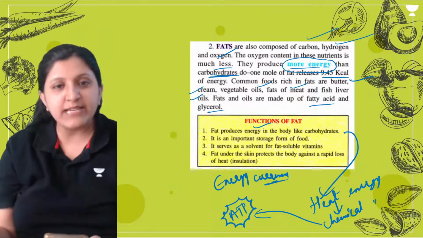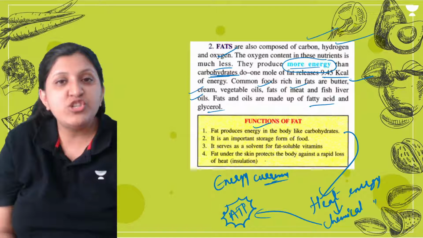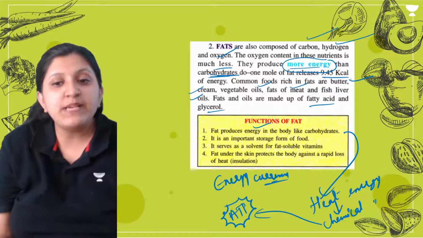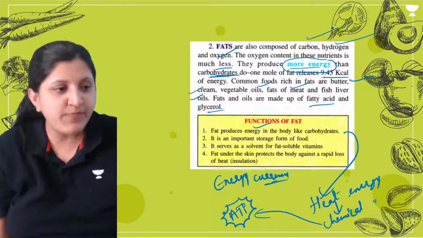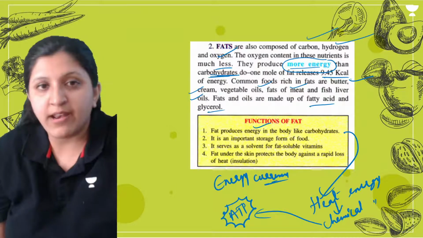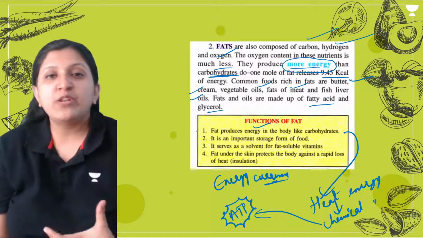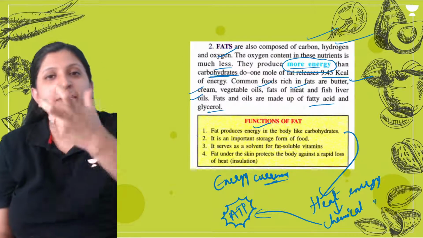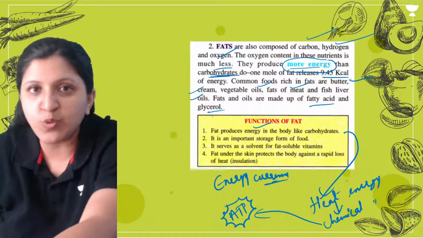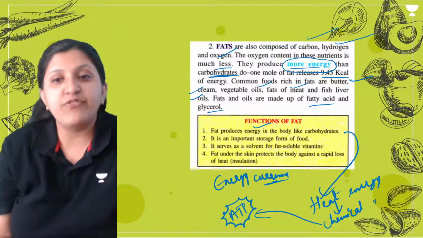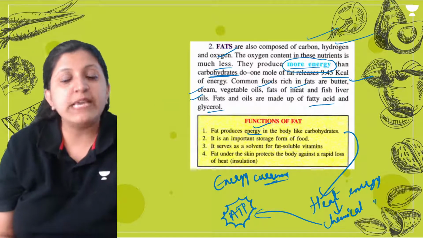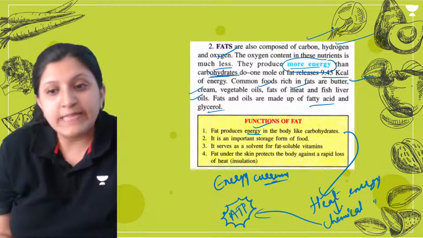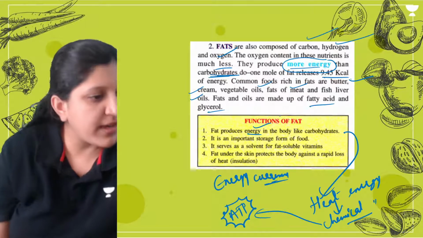For all these activities to occur, energy is required. So ATP is the energy currency, so that you get a lot of energy supply. Basically you are getting it from the glucose itself, and in the same way fats can also produce a lot of energy. Heat energy is produced, then it is converted into chemical energy.